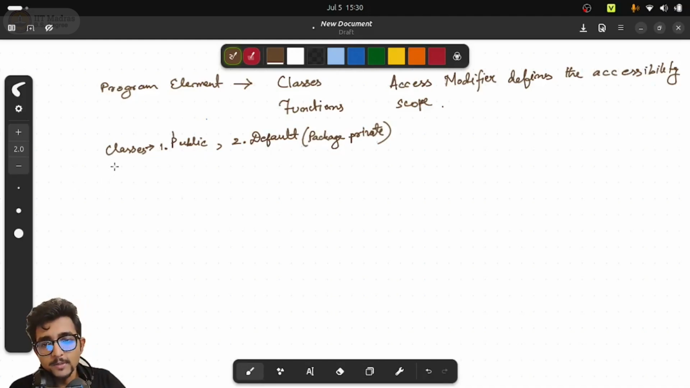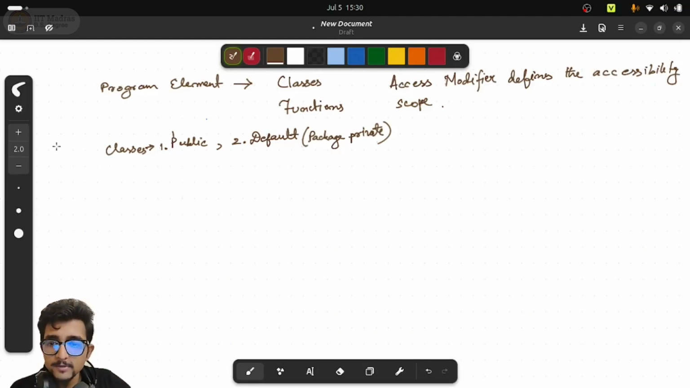But classes can also be other than these two; there are also two other access modifiers in Java, which are private and protected. But classes, at least the top level classes, are not allowed to be declared as private or protected. What do you mean by top level classes? Top level classes means outer classes, which are basically not nested inside another class. So outer classes can only be public and default.